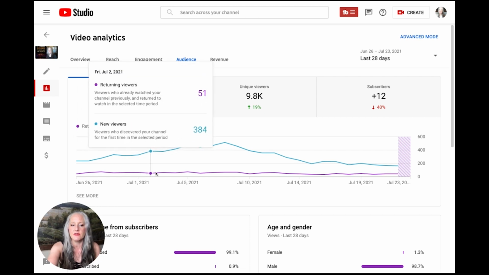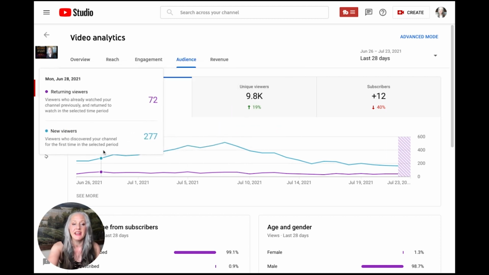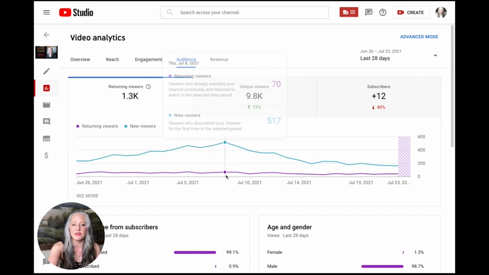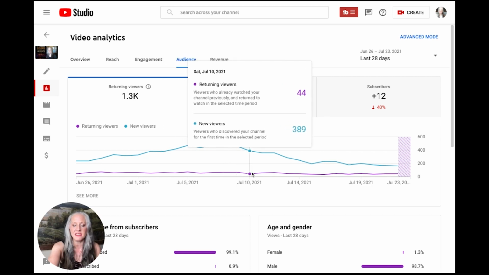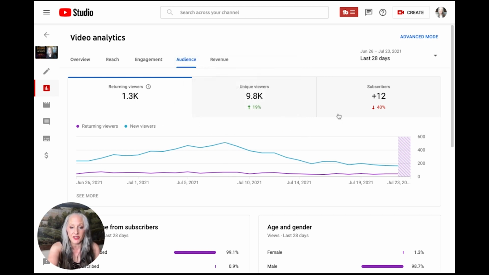Now, this is another interesting little graph right here. This is the returning viewers. So some people just are going to watch that video again because they really like it. And these are the new viewers. Now, notice my returning viewers, the people that are already subscribed, actually are pretty steady. And then the people that are new are the ones that are a bit more fickle, because YouTube is fickle. They'll just jump off and they'll jump on, and not everybody's going to subscribe to something that they really like. So sometimes you need to see it again and again before, like, okay, I'm going to subscribe to this channel because I want to keep track of this particular person.